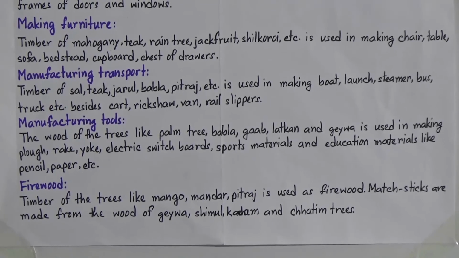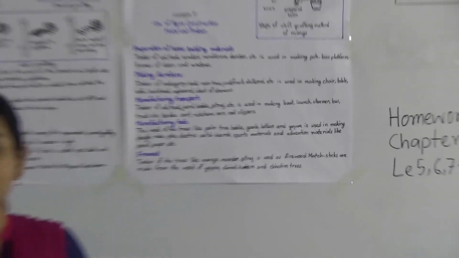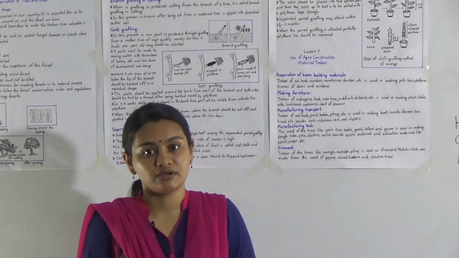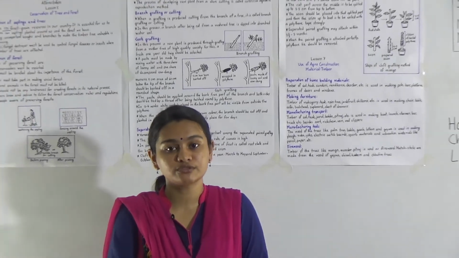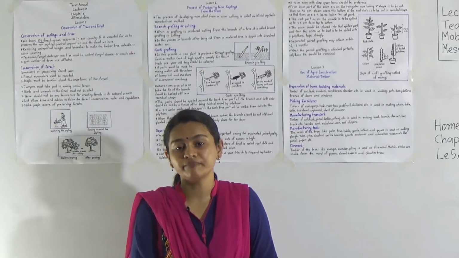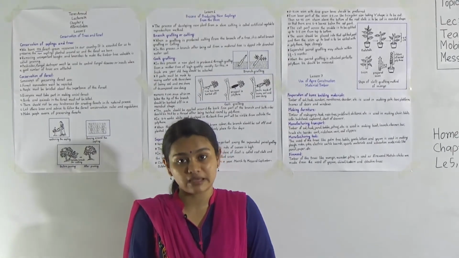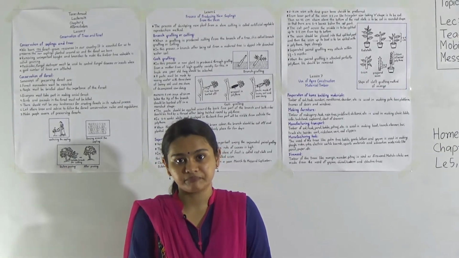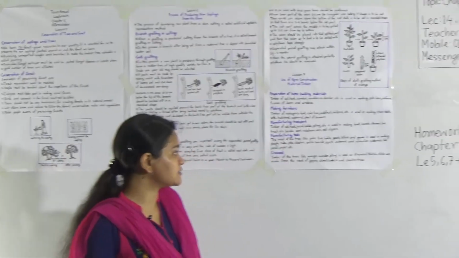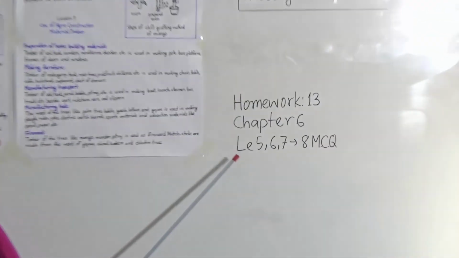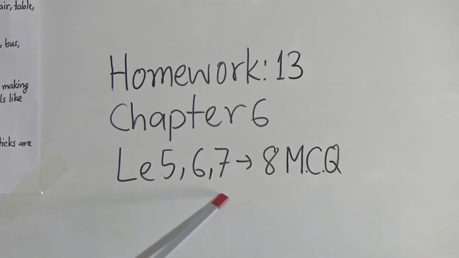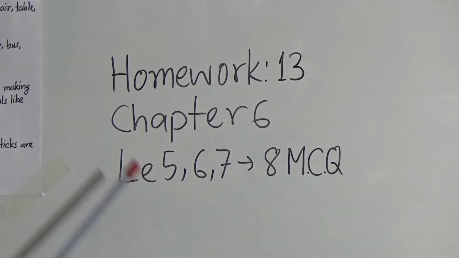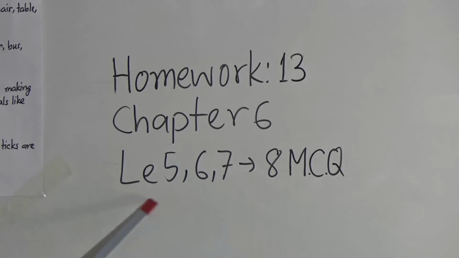So dear students, today we have learned about the various uses of the timber of trees, and we also learned about the process of growing new saplings: branch grafting, gutty grafting and cleft grafting. So dear students, there is homework. From chapter 6 you will make 8 MCQs from lessons 5, 6 and 7.